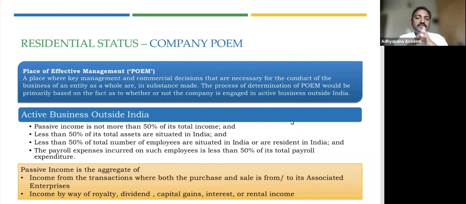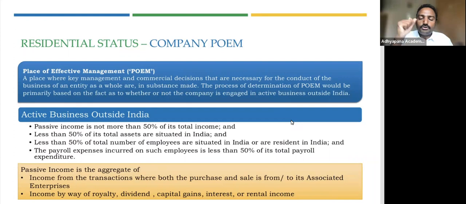But for a company, it's difficult because a company is not all about the directors or the key persons. It is a collective decision-making organization. It's a more organized structure of business making. So now how do you actually decide where is this place of effective management? It becomes very critical because, as we said, this is where the business is controlled from.